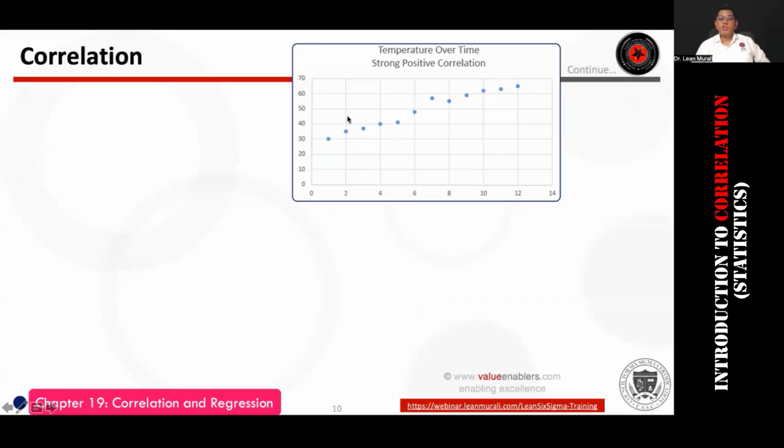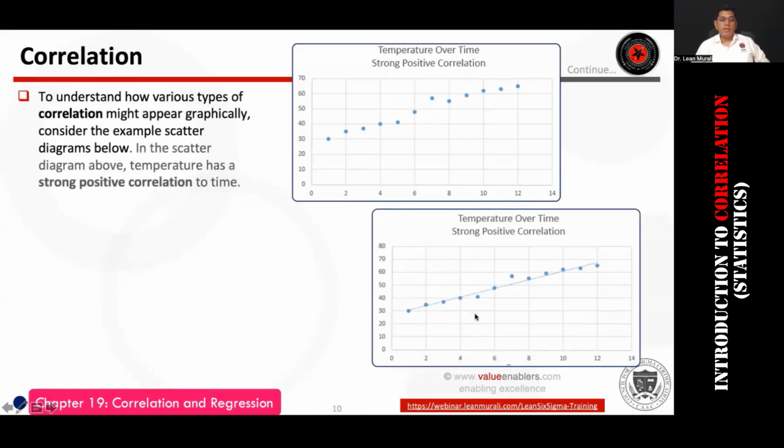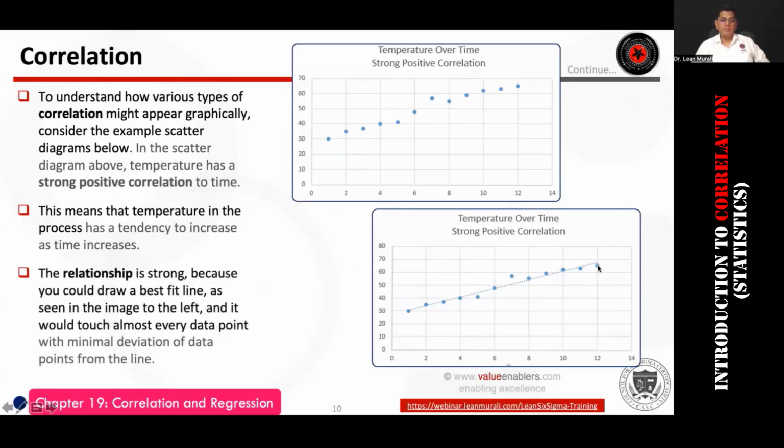If you see the temperature over time, there is a strong positive correlation, and you can draw a trend by this line here. So this is positively correlated. The relationship is strong because when you draw a line and the points are closer to the line, and the line is showing an upward trend, it means it is a strong correlation.